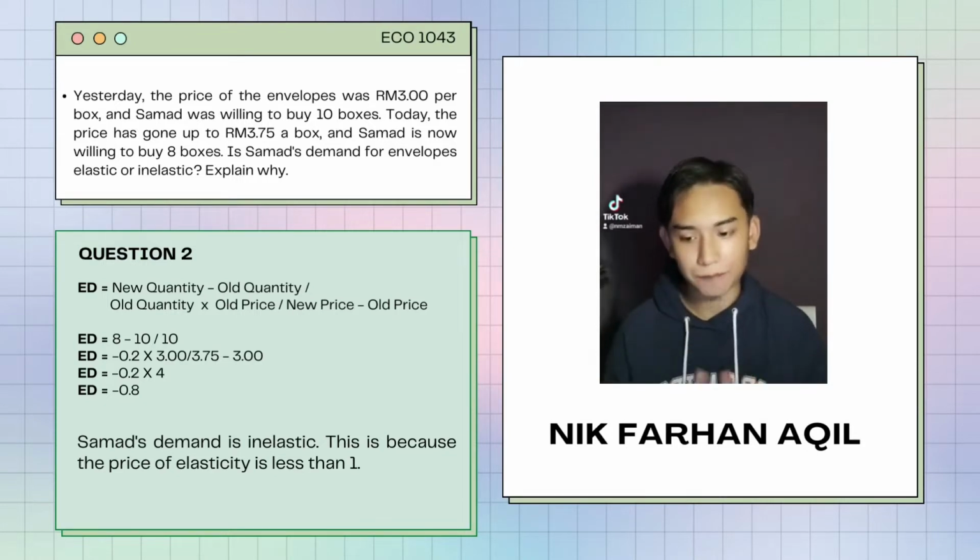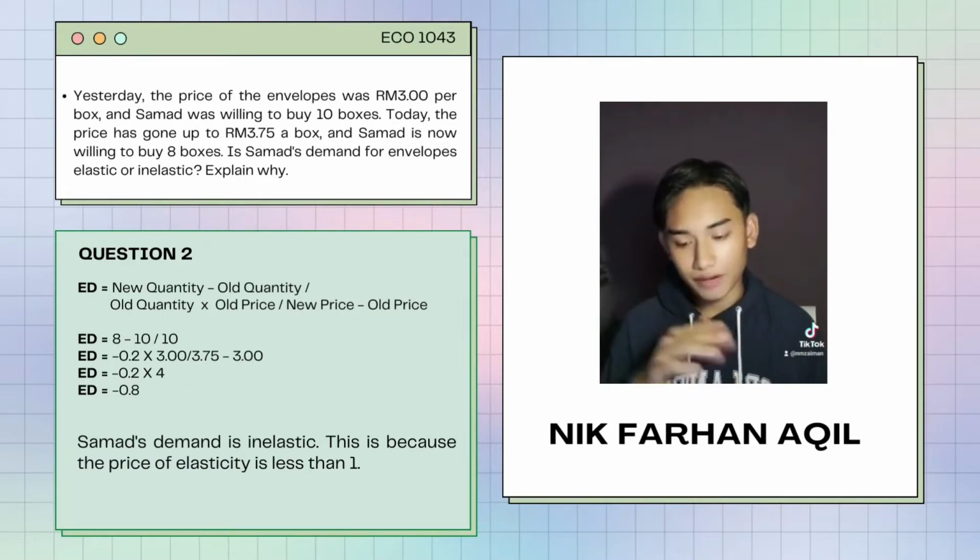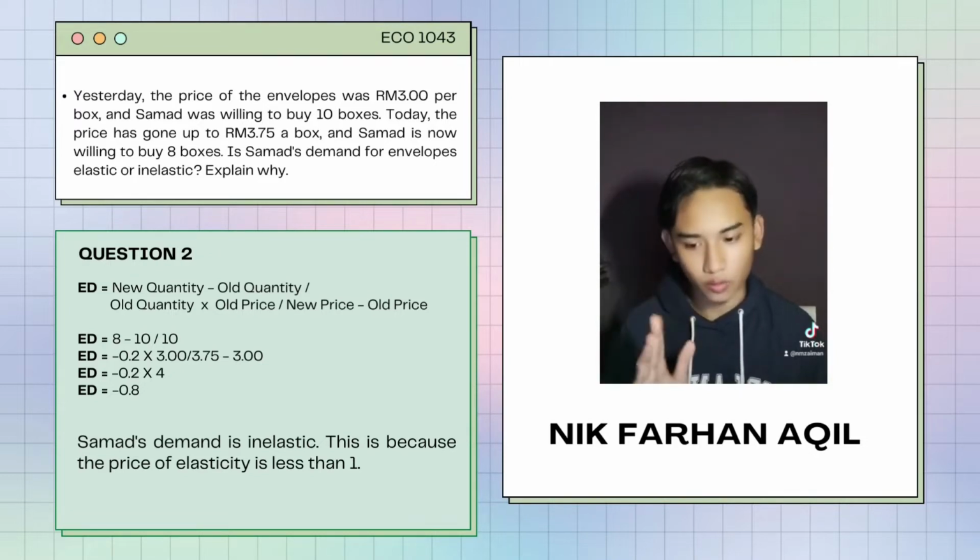For this question we use the elasticity formula, ED. The formula is new quantity minus old quantity divided by old quantity, multiplied by old price divided by new price minus old price. From this calculation we get 8 minus 10 divided by 10, which is negative 0.2, and then we multiply with RM2 divided by 2.75 minus RM2, which gives 4.